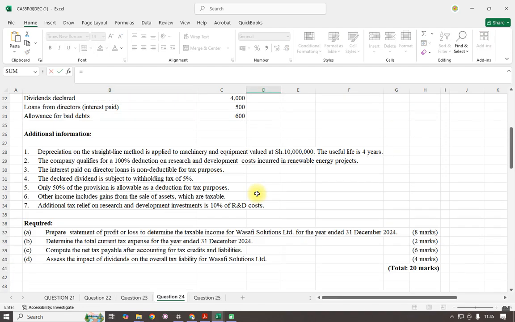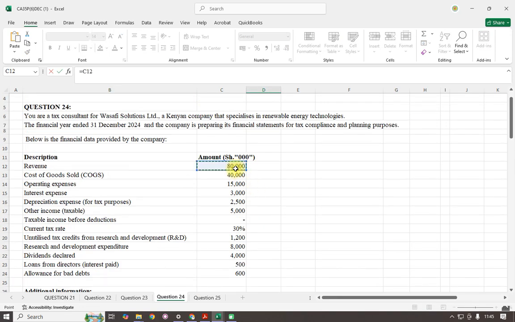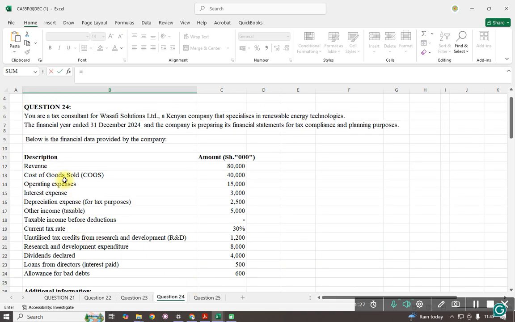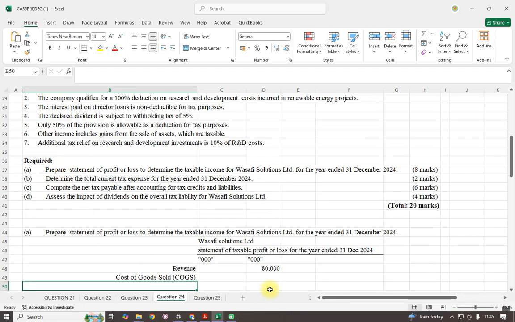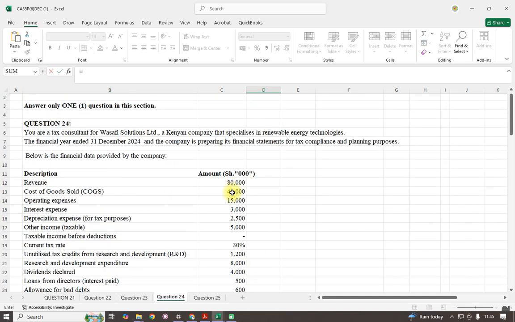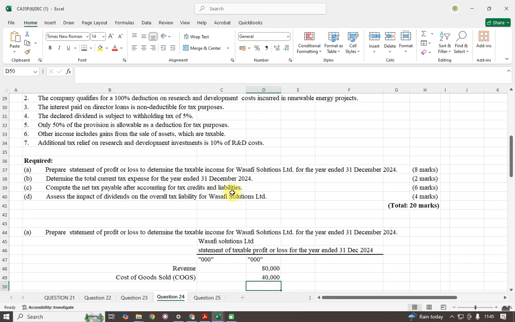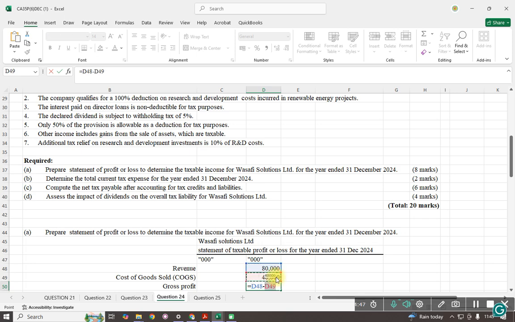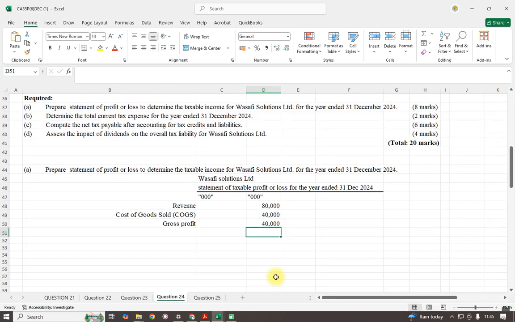So our revenue, in this case, was 80,000, and already we know the cost of goods sold. Our cost of goods sold was 40,000. So this one will give us a gross profit when we deduct these two. We shall get the gross profit, and our gross profit will be 40,000, that way.